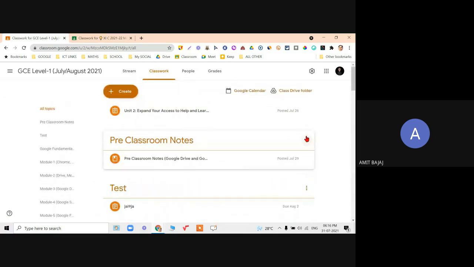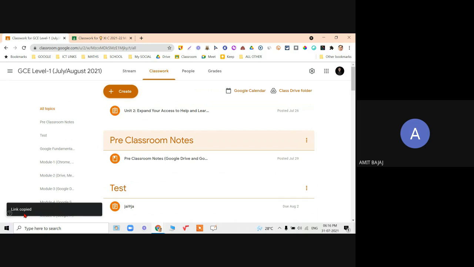Even when I have these 3 dots, click on these 3 dots, many other options are available. Because someone asked me in one of my sessions how I can share this particular work from my classroom to my students: copy link, and the link gets added.